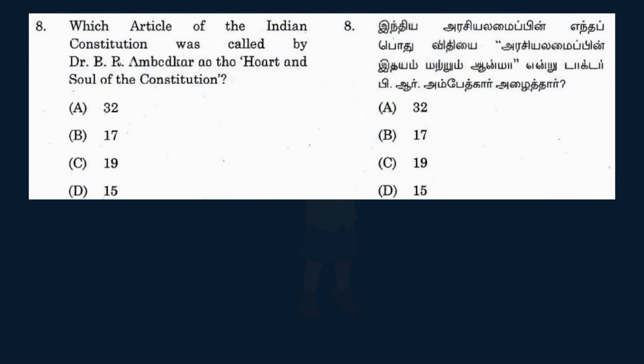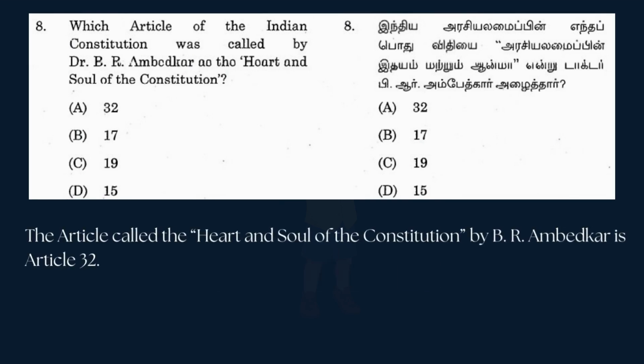Which article of the Indian Constitution was called by Dr. B.R. Ambedkar the heart and soul of the Constitution? And the options are A. 32, B. 17, C. 19, D. 15. And the answer is option A, Article 32. The article called the Heart and Soul of the Constitution by B.R.